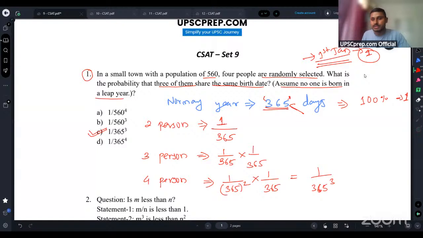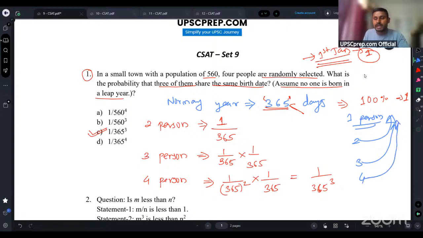So this you have to remember, guys. If there is only one person, there is no restriction. He can have any birth date, right? But if I add a second person, the second person should have the same birth date as the first person. The third person should have the same birth date as the first two, and the fourth person should have the same birth date as the first three. That is why this 1 by 365 gets multiplied every time.